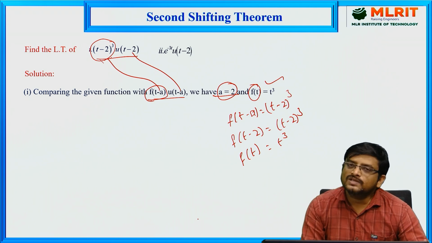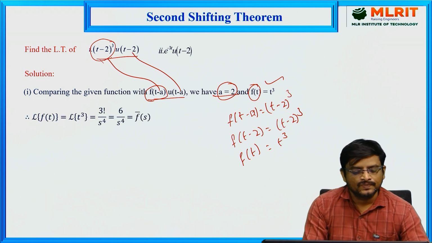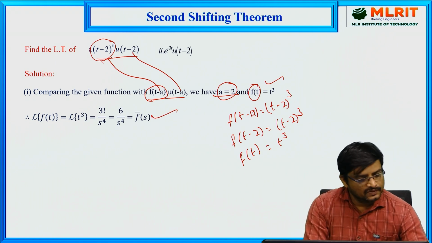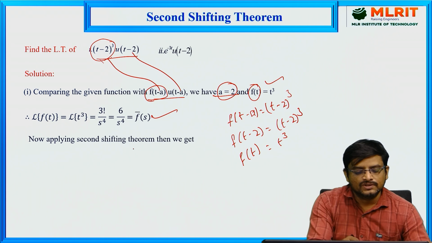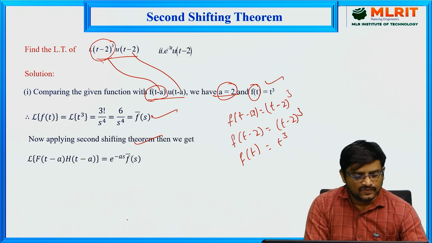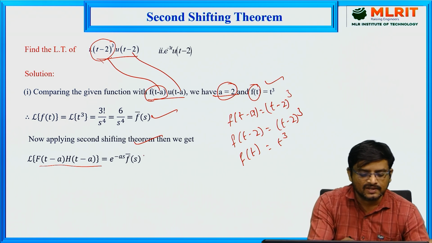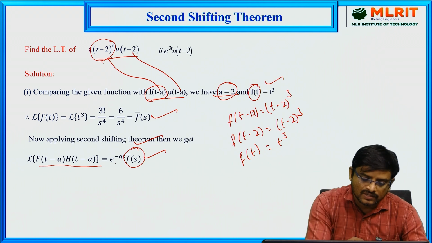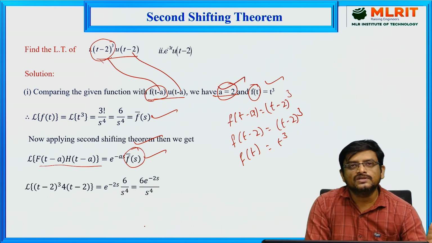Now immediately after getting that f of t value, apply the Laplace transform for that f of t. You will get our f bar of s value here. Now we are ready. Once we have found that f bar of s, we are ready to apply the second shifting theorem here. So now by using the second shifting theorem, first write down the formula. Laplace transform of f of t minus a into h of t minus a is equal to e power minus as into f bar of s. Now here we got f bar of s value, we got a value. Now just replace those values here.